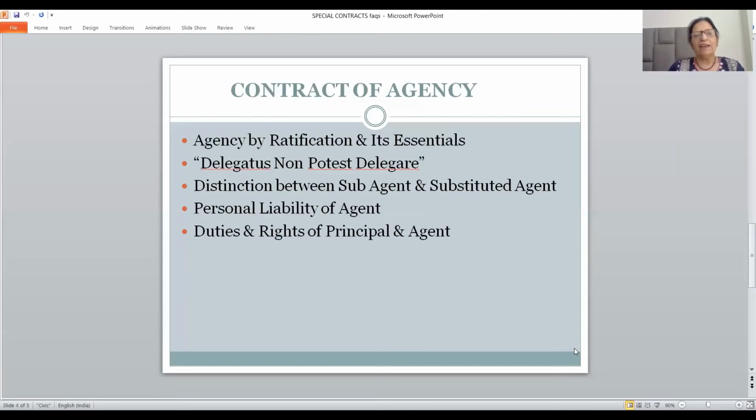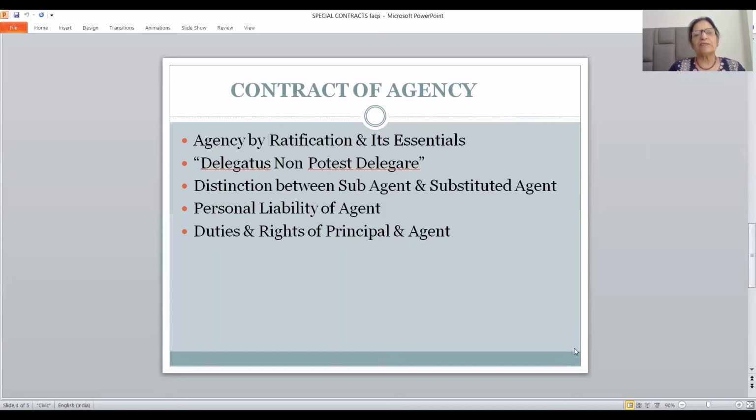Moving ahead, the last contract is the contract of agency. Agency by ratification and its essentials. There are 4 ways in which agency may be created. First is agency by express contract, agency by implied contract, agency by ratification, and the last is agency by operation of law. Contract of agency has been defined under section 185.